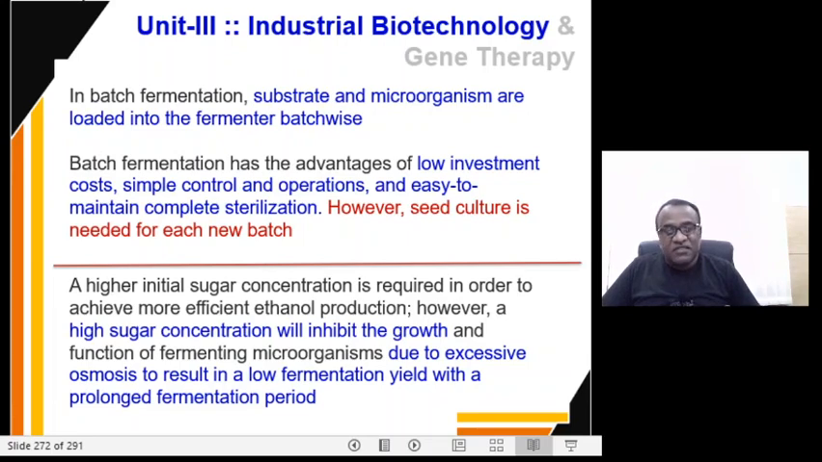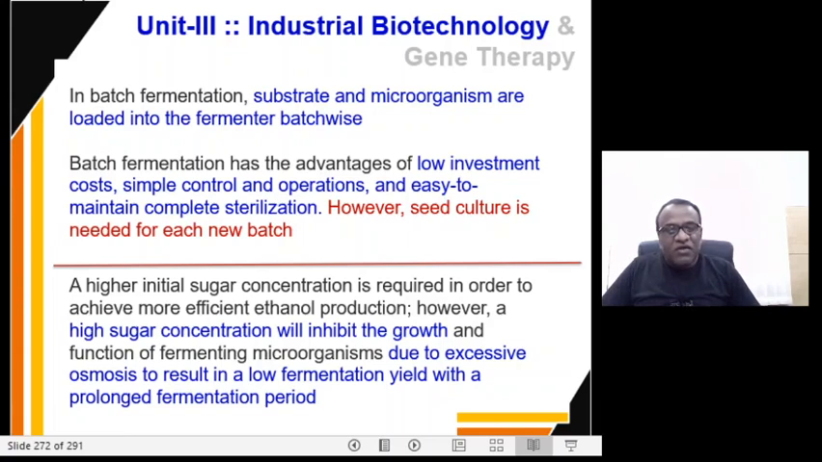Okay, but there is an important advantage of this batch mode. The batch fermentation has the advantages of low investment cost, simple control and operations, and easy to maintain complete sterilization. But seed culture is required for each new batch of the reaction.